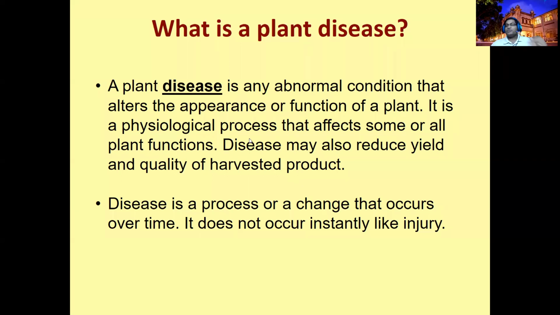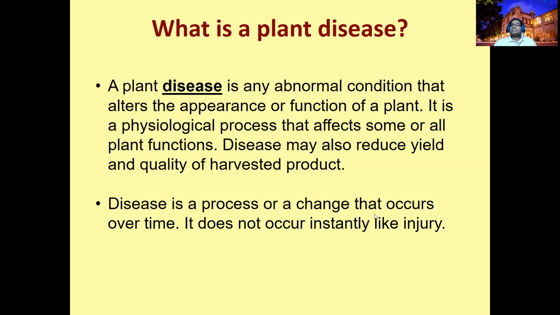For example, if you go to a doctor with a fever, he will ask for a urine test, a fecal test, everything. Why? The cause can create a dysfunction of the normal function of the systems, collapsing the system. That is why they ask for this test, that test. Here also, the physiological function is affected, but which function is affected is not known. So we have to identify everything. That is the elimination of the cause. Disease may reduce yield and quality of the harvested product.